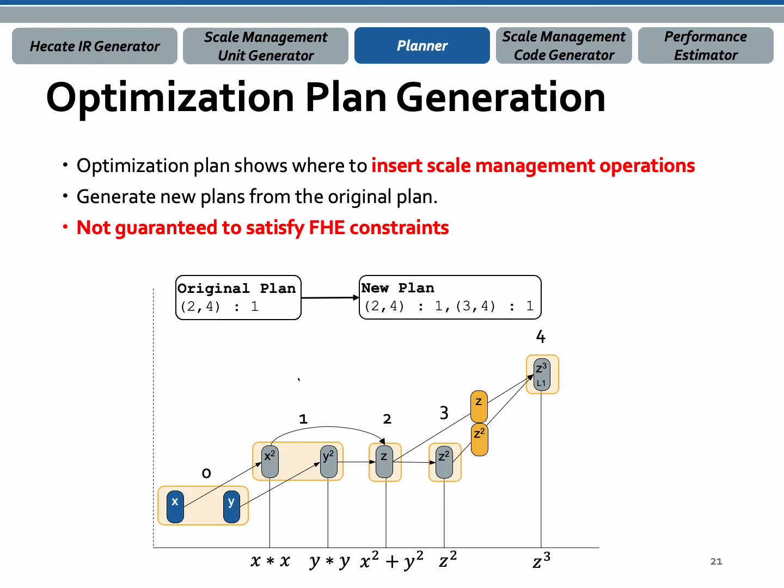Planner generates a new plan from the previous plan. To generate a new plan, planner adds one additional scale management operation. The example plan adds a scale management operation between the edge between SMU 3 and 4. Because the plan is not guaranteed to satisfy FHE constraints, the program may need an additional scale management operation. The next step, scale management code generation, is responsible for meeting the FHE constraints.